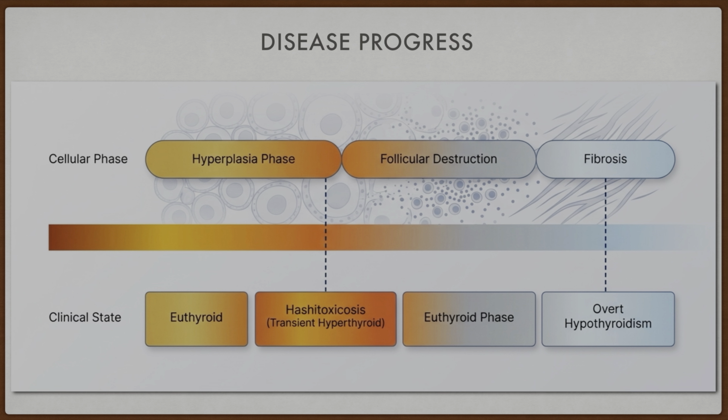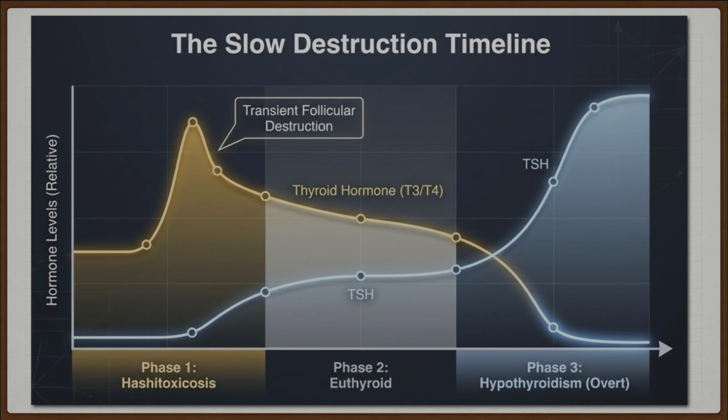The disease progresses through the cellular phase in which hyperplasia occurs, followed by follicular destruction and fibrosis. When it is in the hyperplasia phase, the clinical state is euthyroid, and then at a later stage it is Hashitoxicosis, which is a transient hyperthyroid phase. When the follicular destruction starts, the patient is in the euthyroid phase, and when finally the fibrosis occurs, overt hypothyroidism is noted. This is the graphical representation of thyroid hormones and thyroid stimulating hormone in different phases of Hashimoto's